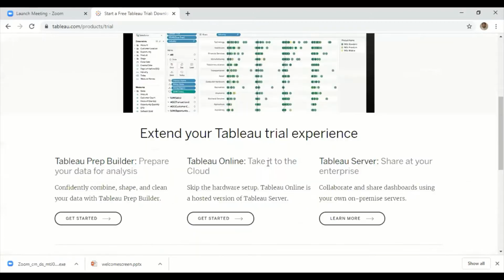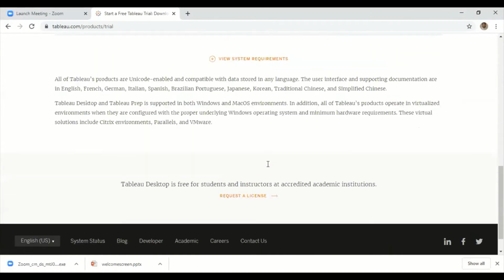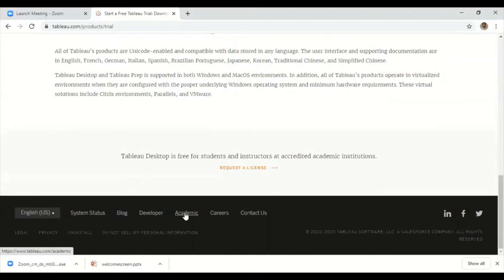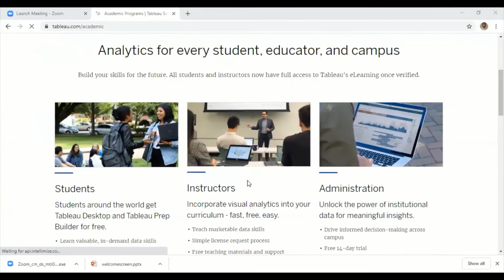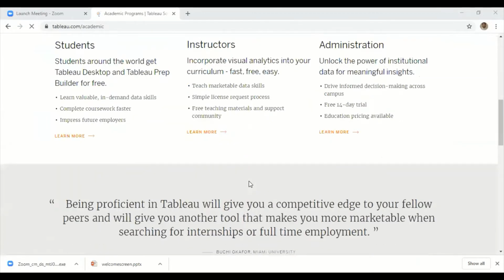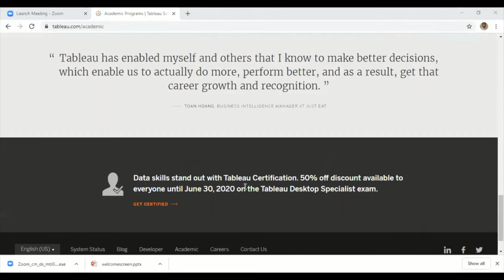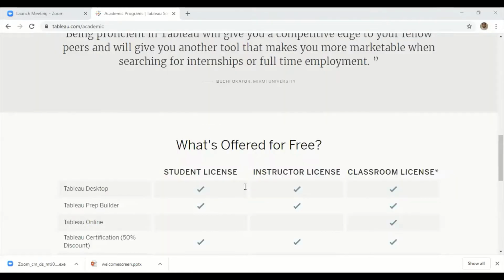Next, for students, they have given the option of academics. If you have a college ID and official email address, by providing those you can get the product for 1 year. They will give you the software free for students for 1 year, and you can use this tool for your final year project also.